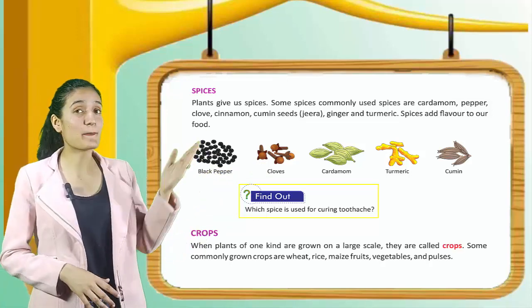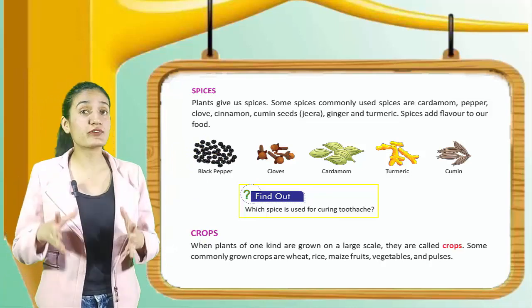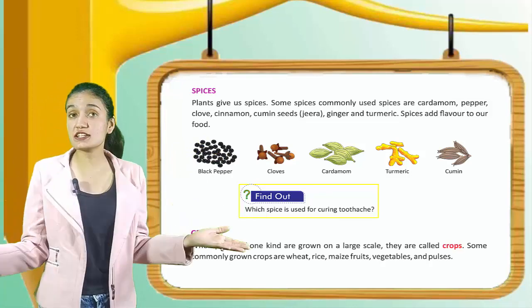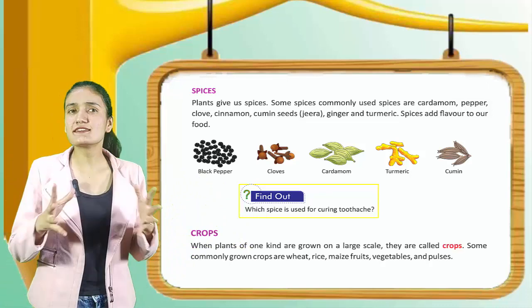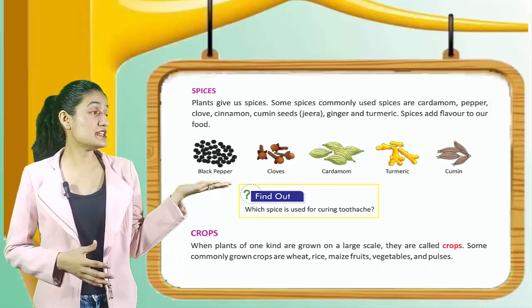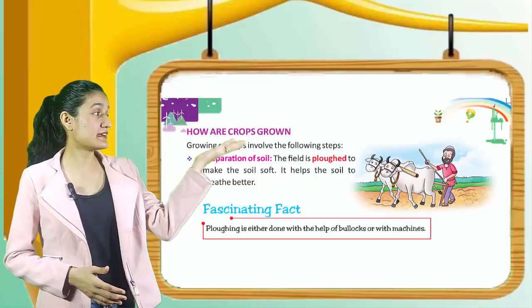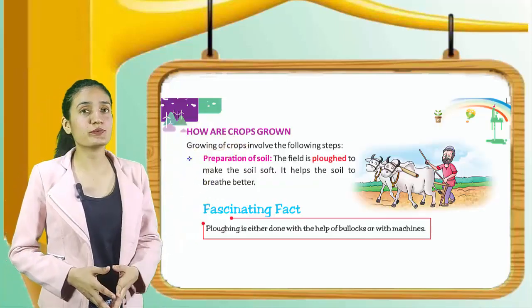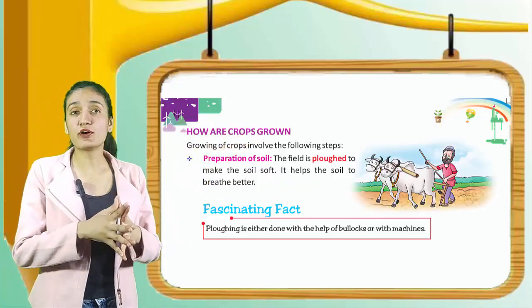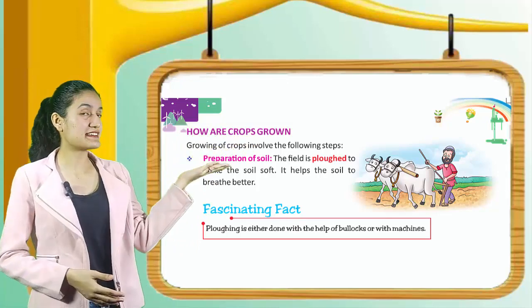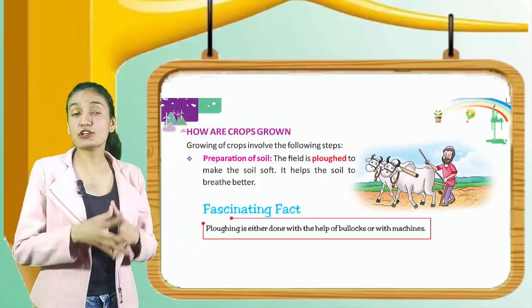Now we have crops. When plants of one kind are grown on a large scale, they are called crops. Some commonly grown crops are wheat, rice, maize, fruits, vegetables and pulses. Next, how are crops grown? Growing of crops involves the following steps. Here are the steps. First, preparation of soil.